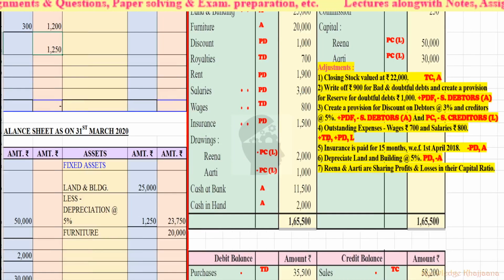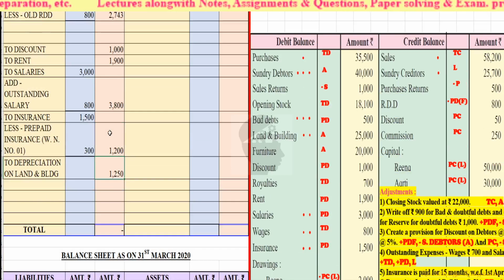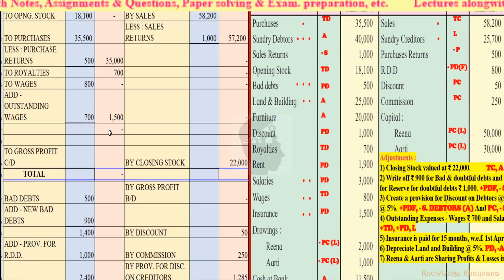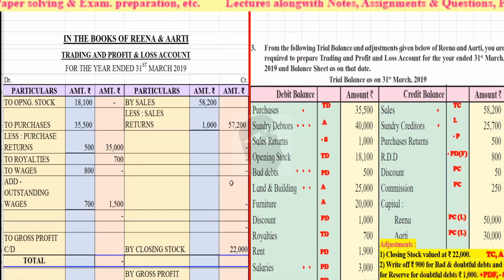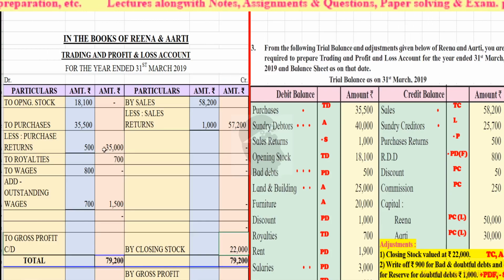we have completed all the adjustments also. So with this we have completed recording of all the items of the trial balance, debit side, credit side, and also the adjustments. Okay, now let's do the total. There are only 2 items on the credit side of the trading account, so we'll do the total of them. So the total of the credit side of the trading account is rupees 79,200. Okay, so what we will do, we will do the total of these items. Before this we will check whether we have forgotten anything.